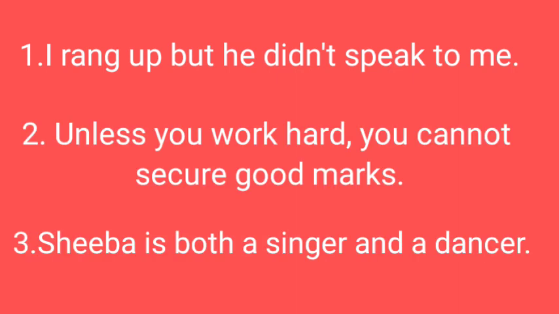Dear students, see first sentence, I rang up but he didn't speak to me. But here that conjunction is coordinating conjunction. Second one, unless you work hard, you cannot secure good marks. Here unless, that is a connective word which is subordinating conjunction. Third one, Sheba is both a singer and a dancer. Here which is conjunction word? Both and. This is correlative conjunction.